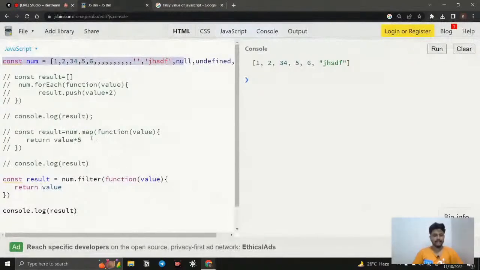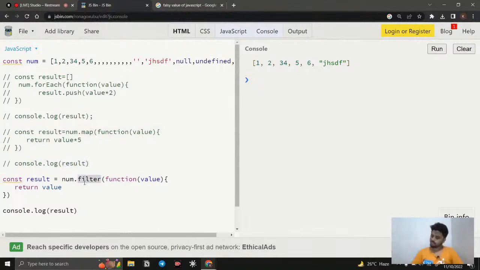So simple, the map method returns an array. By default it is going to return an array. So whatever you are giving, it is going to map the value, and return those values inside this variable. Once you have it, it creates a new variable with an array, and stores all the results in that array.